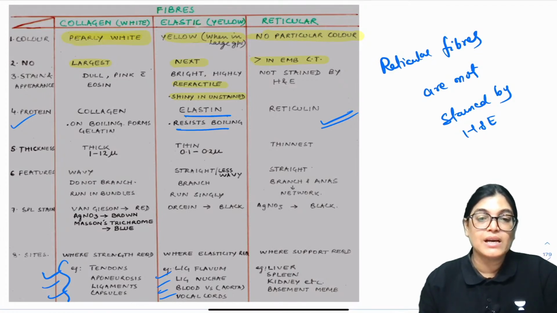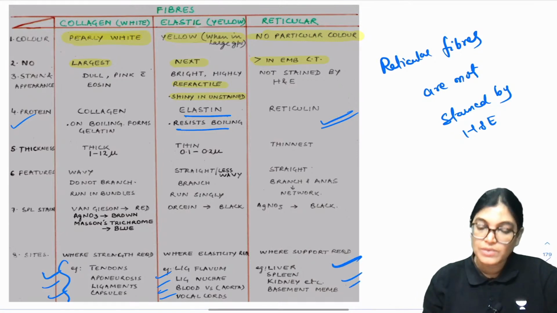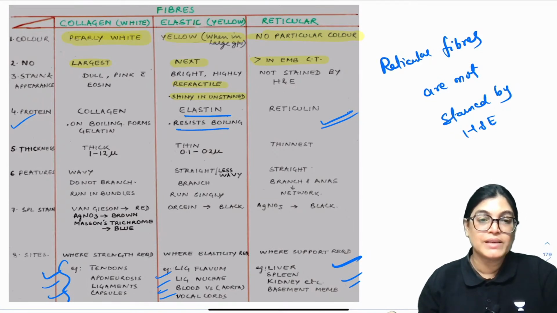So elastic fibers are present in the ligamentum flavum and ligamentum nuchae. Other than that, reticular fibers are present in the liver, spleen, kidney and also in the basement membrane. They are present in the liver, kidneys and the basement membrane.